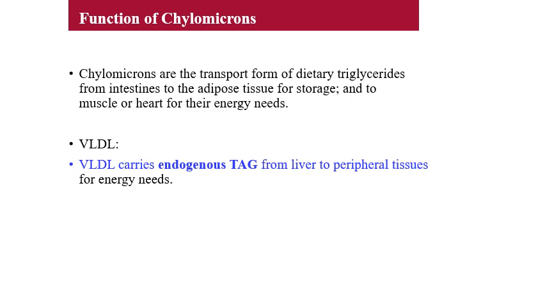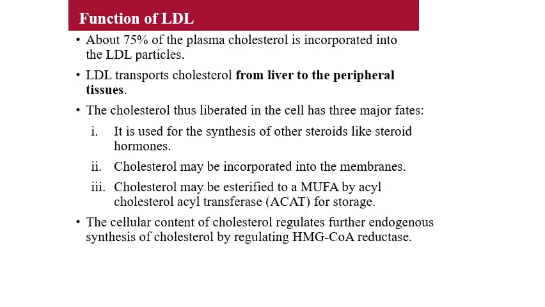Then the second one, VLDL, very low density lipoprotein. It carries endogenous triacylglycerol from the liver to peripheral tissues for energy needs. So remember, VLDL carries endogenous TG, that means the TG synthesized in the liver is transported to peripheral tissues for energy needs.